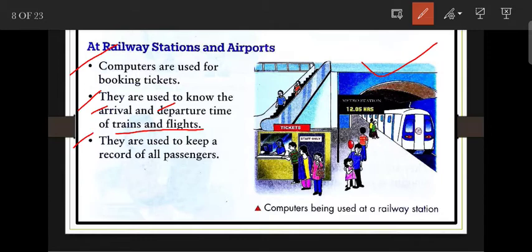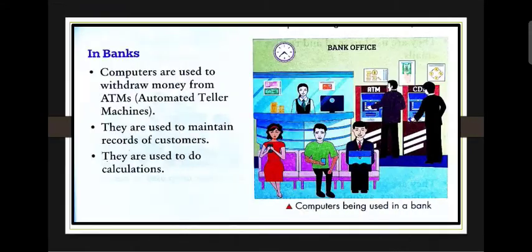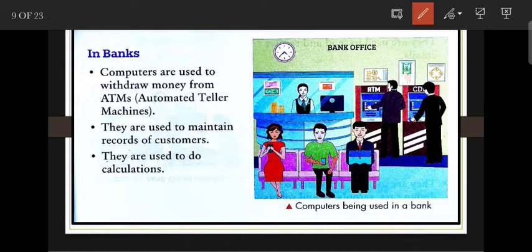Next is in banks. Computers are used to withdraw money from ATMs. The full form of ATM is automated teller machine. So we can easily withdraw money from the ATMs.